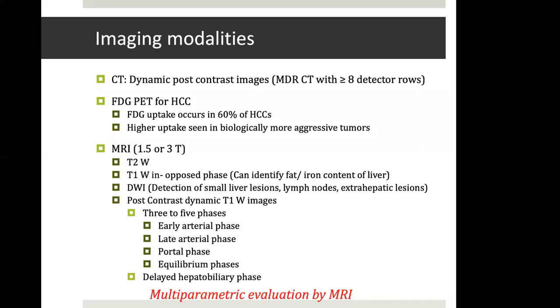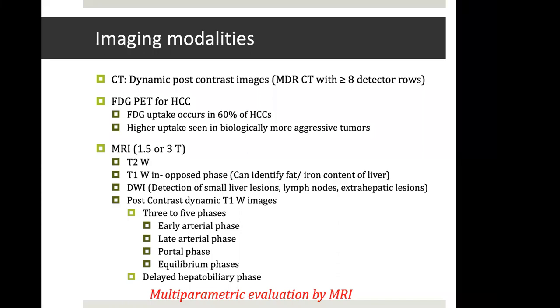FDG PET over CT is not very helpful for HCCs. However, it is helpful for cholangiocarcinoma and metastasis. In HCCs, we know that maybe up to half of HCCs may not show adequate FDG uptake. If there is an aggressive HCC, it may show FDG uptake, but a low-grade HCC will not show FDG uptake. So it is not a very good modality for HCC per se.